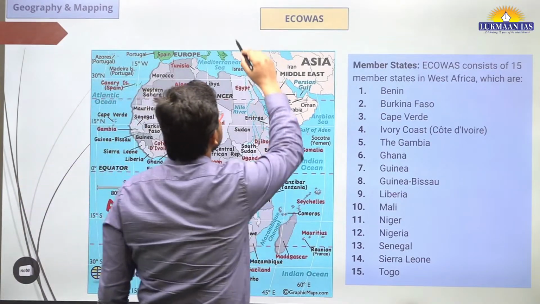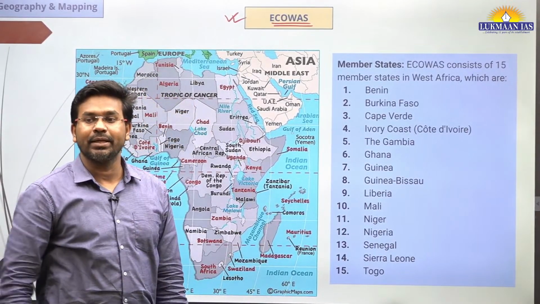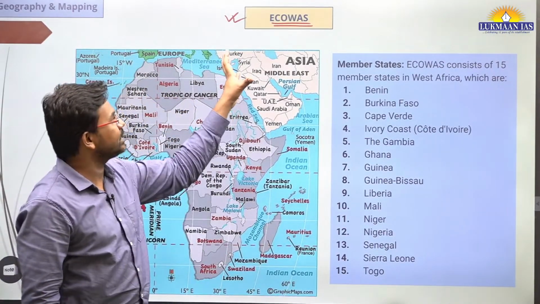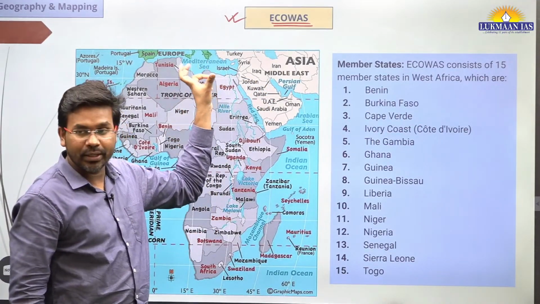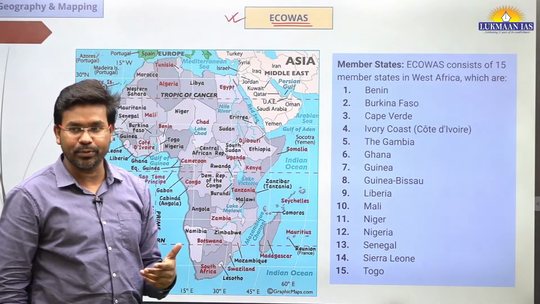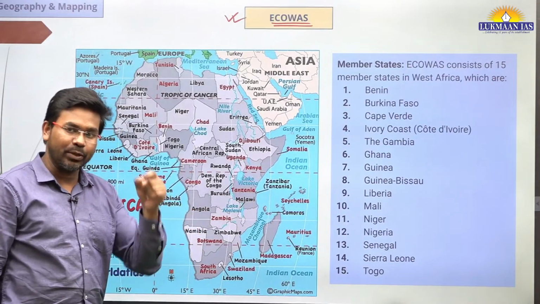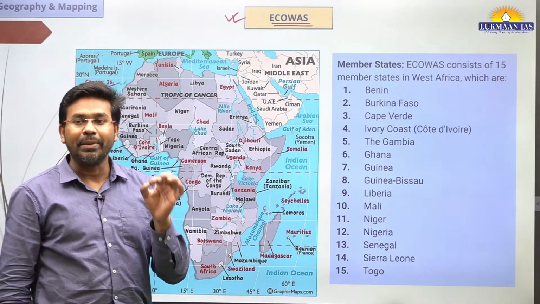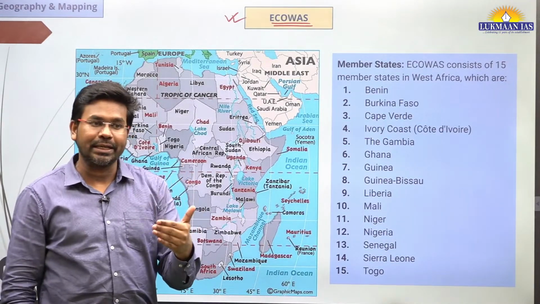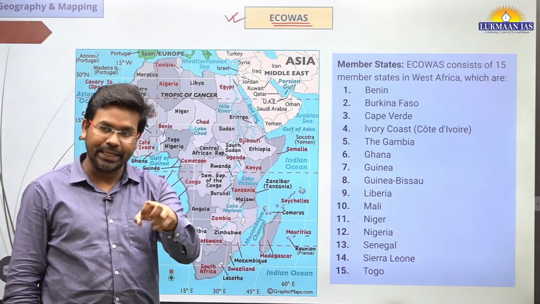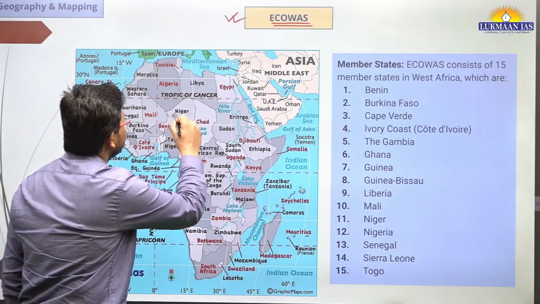So what is ECOWAS? ECOWAS stands for Economic Community of the West African States. So it is an economic community of the West African states. This particular name has been in the newspaper for a long time. Why has it been in news? Because recently in one of the African countries there was a military coup. Through that military coup they have ousted the democratically elected leaders and taken the president of that country into custody. The name of that country is Niger.